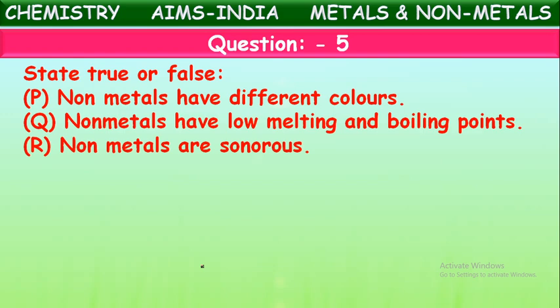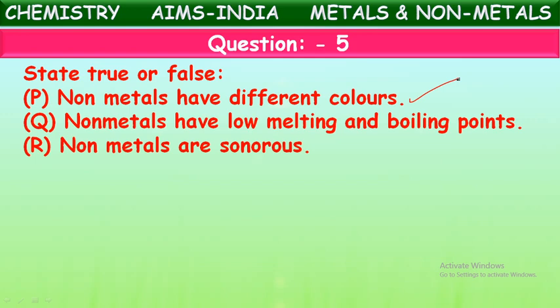State true or false. See the statements given and try to identify whether they are true or not. Non-metals have different colors. Non-metals have low melting and boiling points. Non-metals are sonorous. Which options are correct about non-metals? Non-metals having different colors: yes, it is correct. Some non-metals are black, for example carbon in the form of coal and graphite. Sulfur is generally yellow. Phosphorus is brown or gray. Some are colorless. So non-metals are available in different colors.